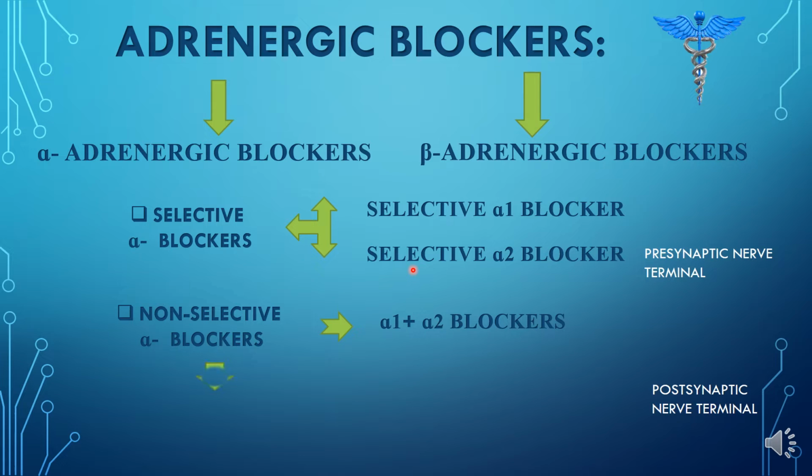Now, moreover, non-selective alpha blockers cause more powerful vasodilation and cause tachycardia as compared to selective alpha 1 blockers. Why is this so?